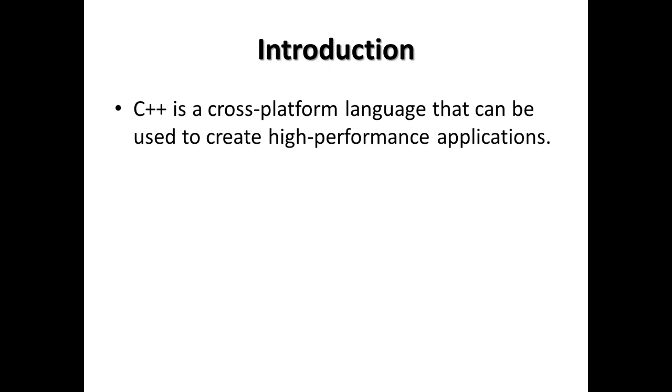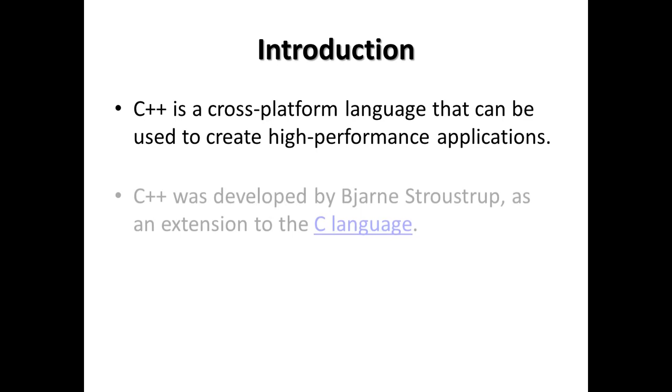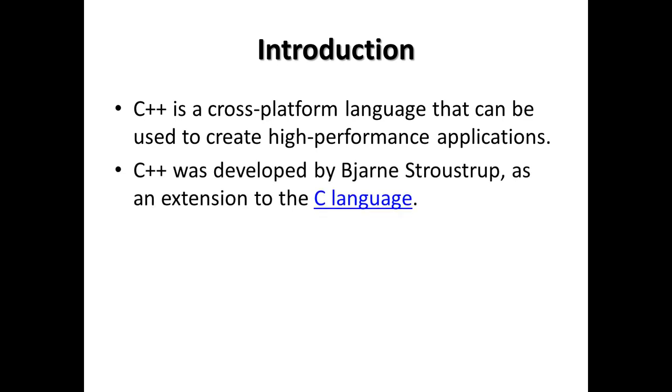So when we say a language is cross-platform, we mean that programs written in that language can run in any of these operating systems. It has a way of accessing hardware and the basics of the operating system, or the kernel, and because of that it is used to create high-performance applications.